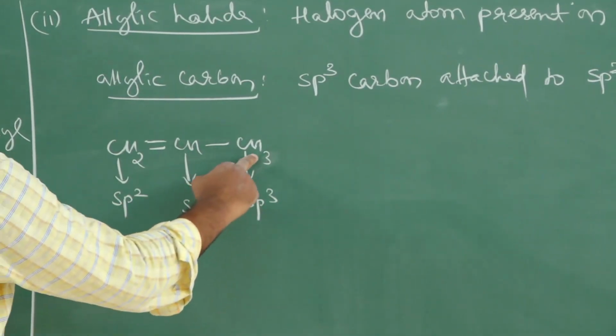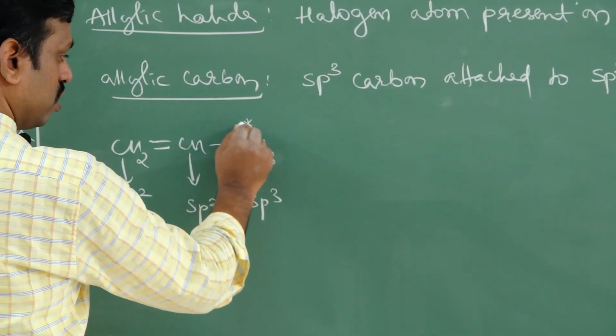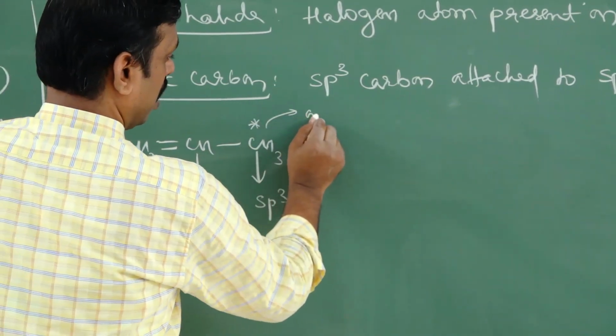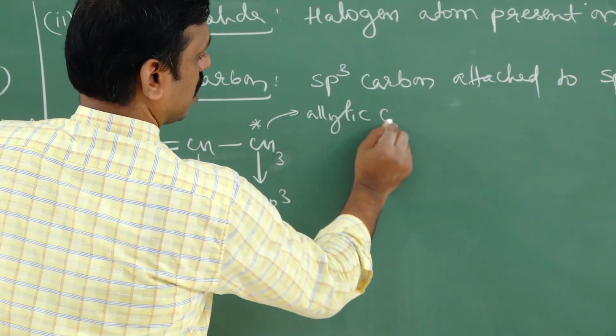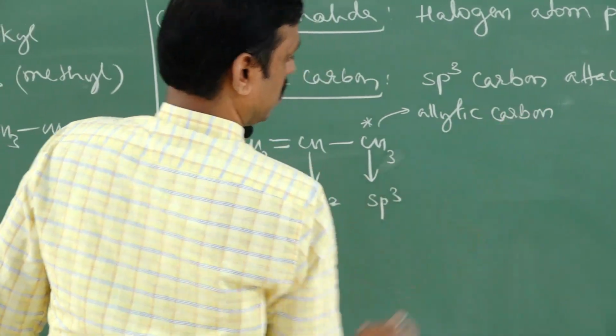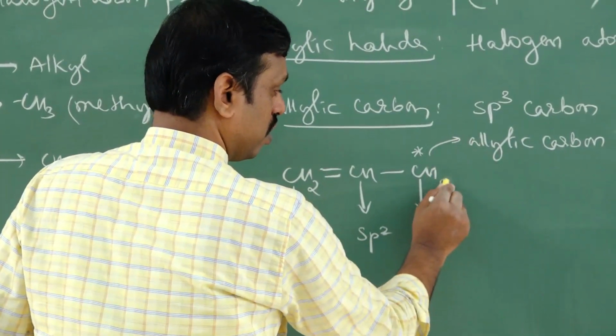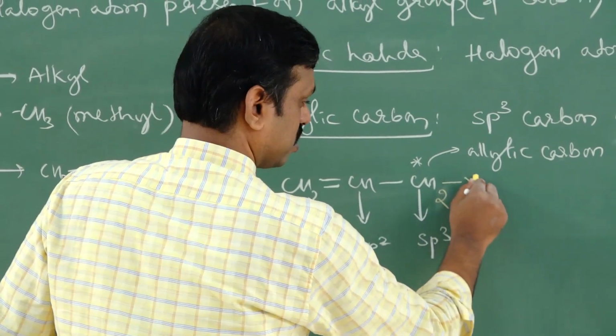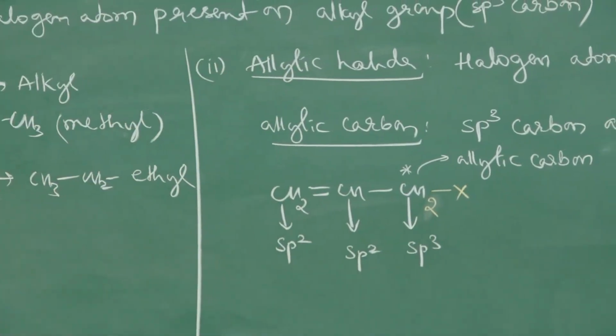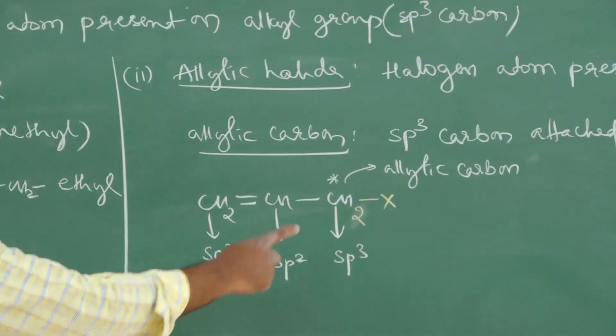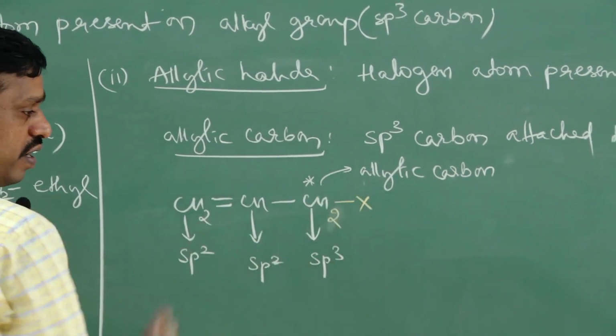Now this sp3 carbon is called the allylic carbon. Therefore, if a halogen is present on this carbon, CH2X, this is called an allylic halide. Halogen present on an allylic carbon.